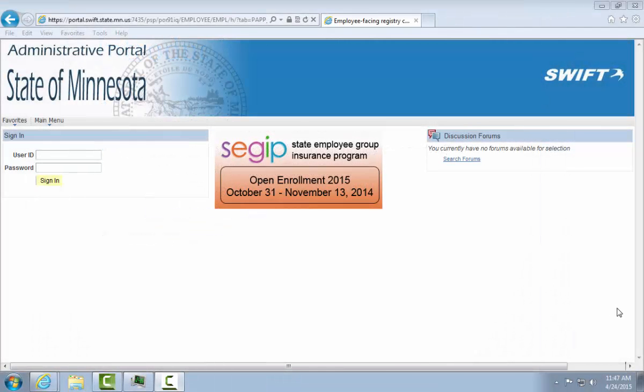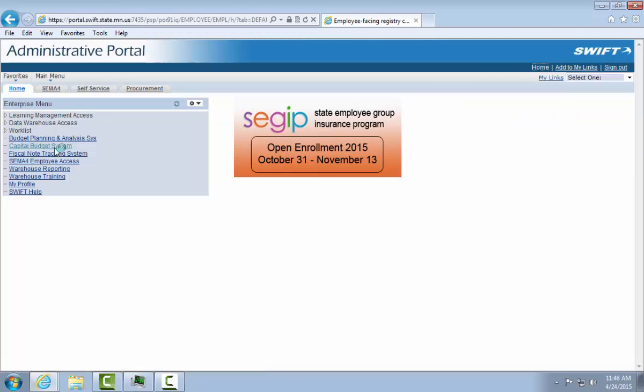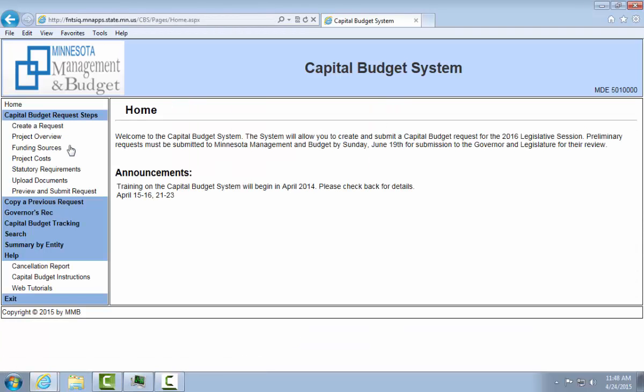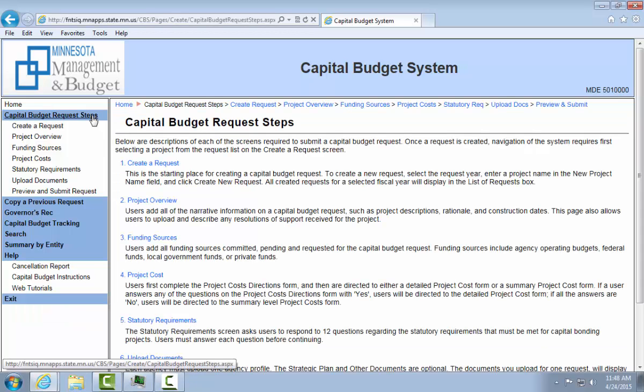To access the capital budget system, go to the administrative portal and use your assigned user ID and password. From here, click on the Capital Budget System link in the left-hand navigation. This will bring you into the capital budget system. The home page will list announcements throughout the capital budget system process. Select Capital Budget Request Steps on the left-hand navigation menu to open up a page that provides a brief overview of each of the major screens in the capital budget system.